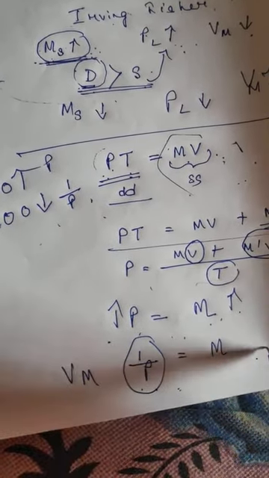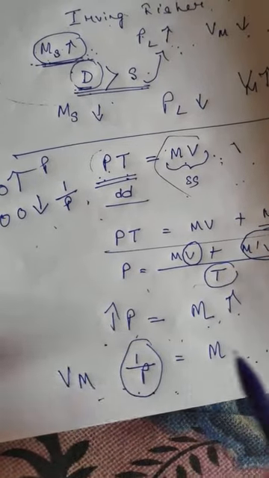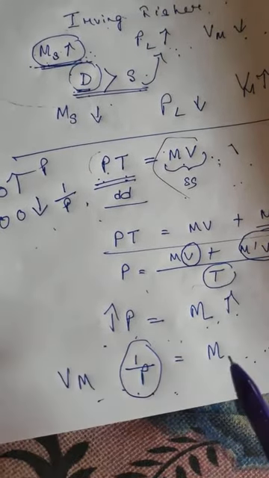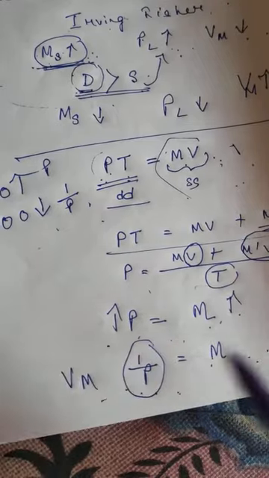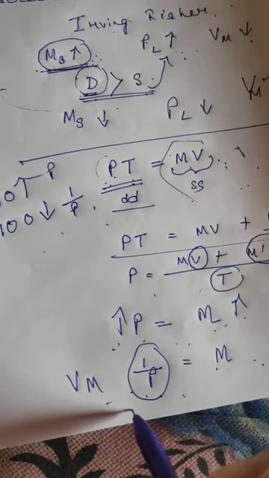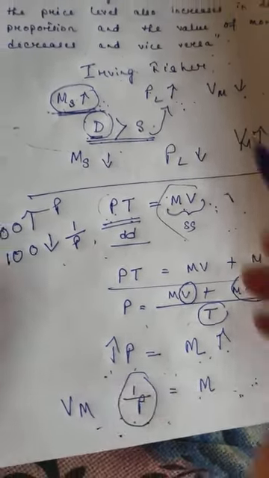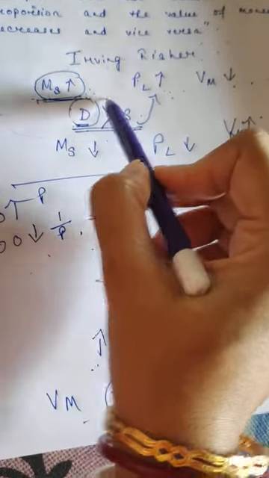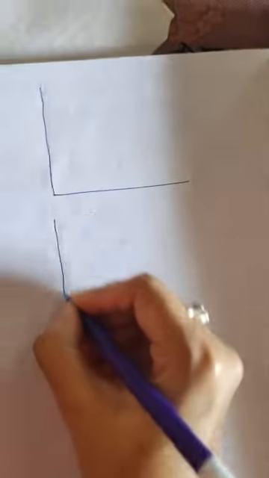So if P is replaced by 1 by P, then 1 by P is equal to M, where 1 by P means the value of money. Value of money and money supply have an inverse relationship. That is, if the money supply in the economy increases, then the value of money will decrease. Now, this theory can also be explained with the help of a diagram, a two-panel diagram.